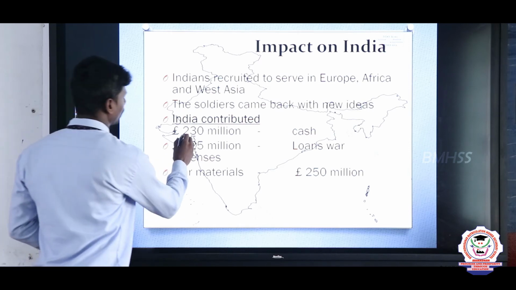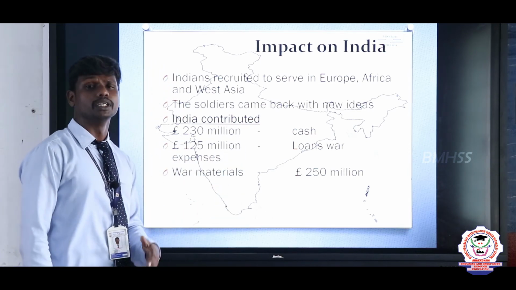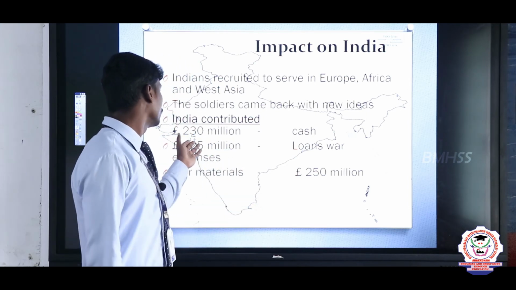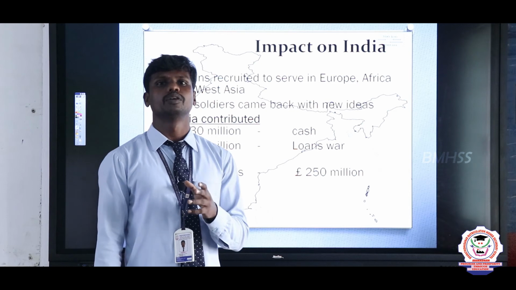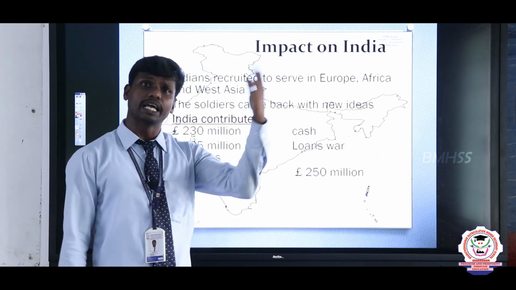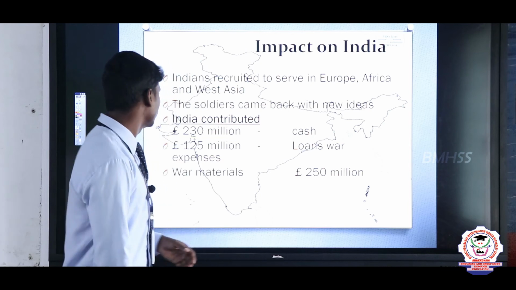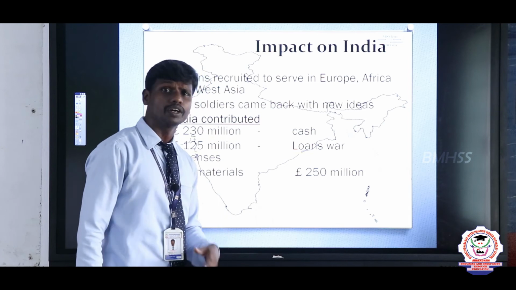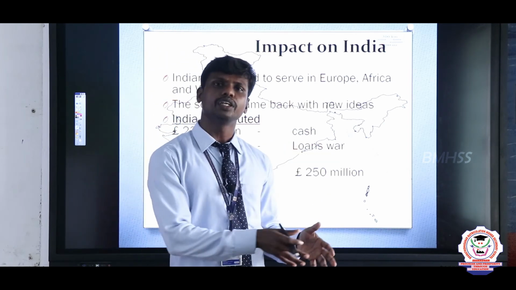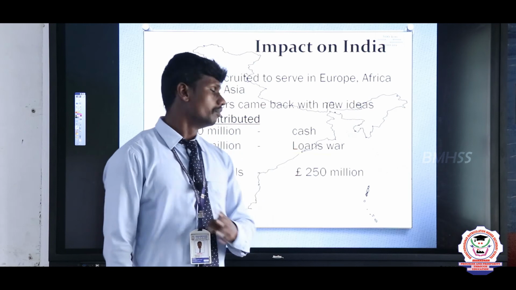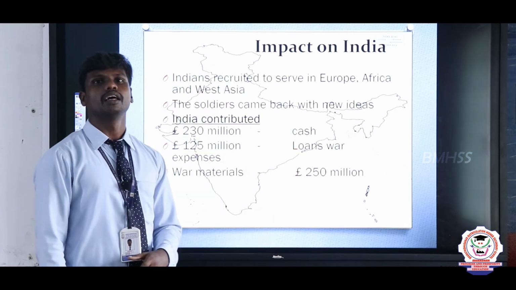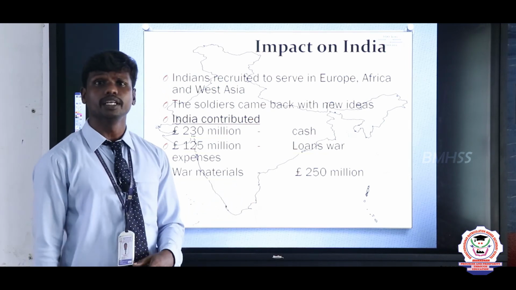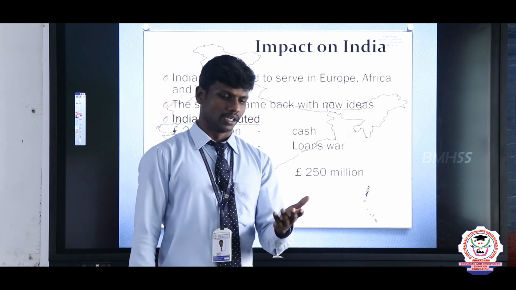Here I mentioned we gave 230 million cash amount. We know that 1 million is equal to 10 lakhs. Just think about it. 230 million was given by the people of India to the Allies, particularly England. And after that, 125 million was given by the Indian people as a loan during 1914 to 1918 itself. Within 4 years, we gave 125 million. And after that, war materials we gave 250 million.